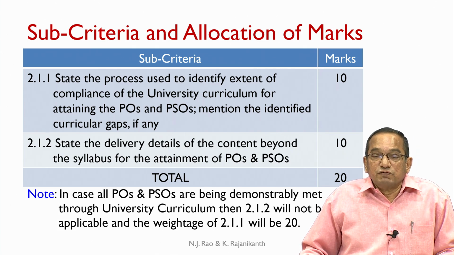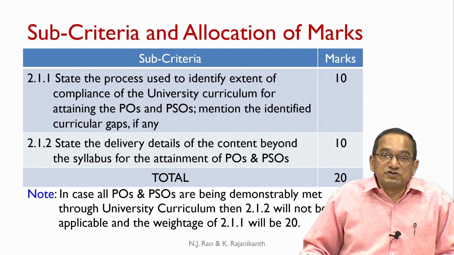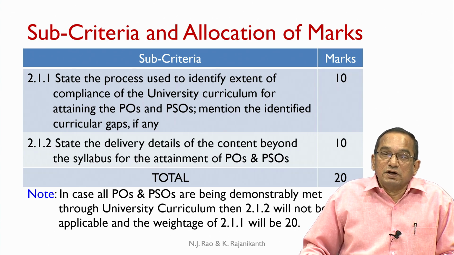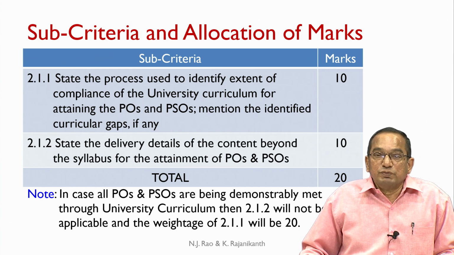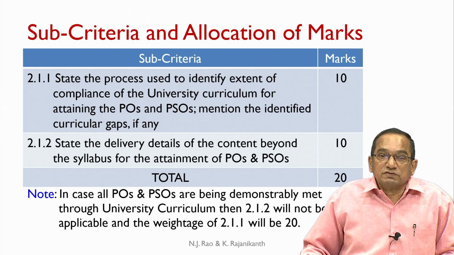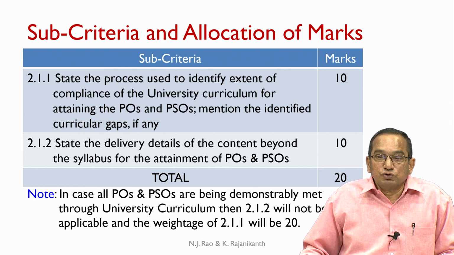If the department finds that there are curricular gaps, then it must organize delivery of content beyond the syllabus to help the attainment of POs and PSOs, which are weakly addressed by the curriculum. So, state the delivery details of the content beyond the syllabus for the attainment of POs and PSOs. This subcriterion carries 10 marks. So, the total would be 20 marks.